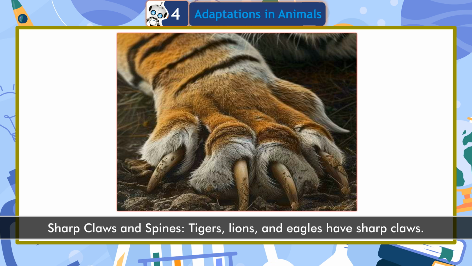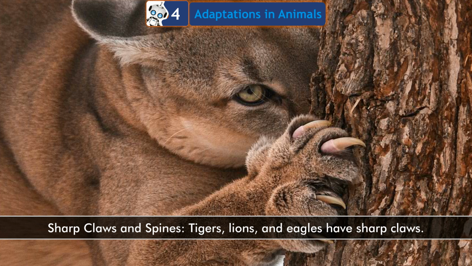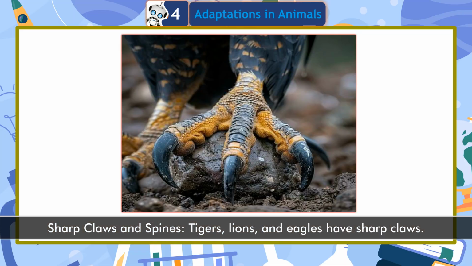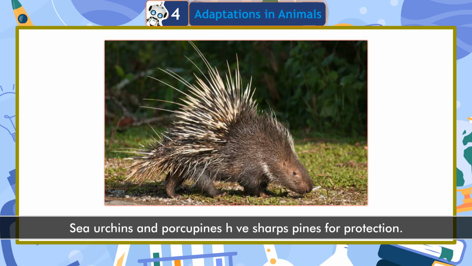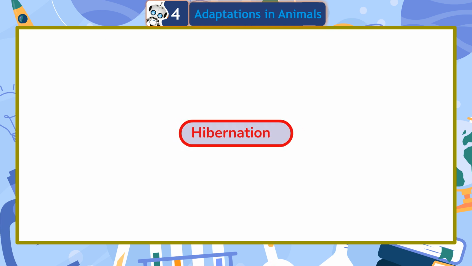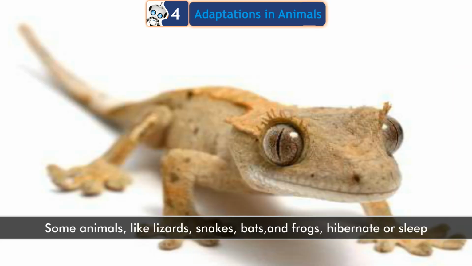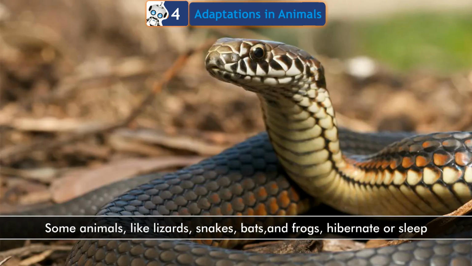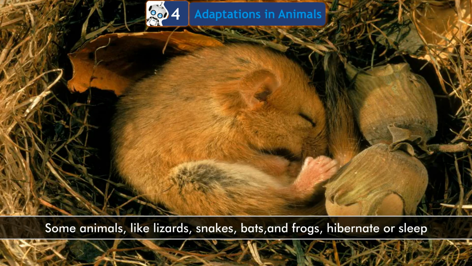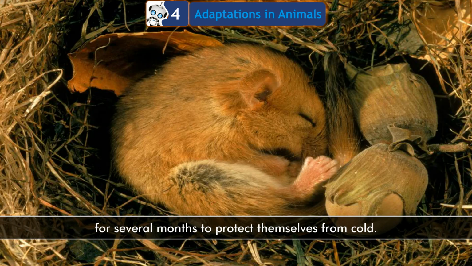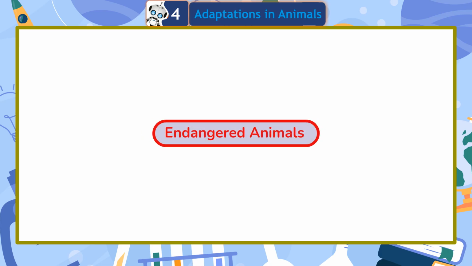Sharp claws and spines. Tigers, lions, and eagles have sharp claws. Sea urchins and porcupines have sharp spines for protection. Hibernation. Some animals, like lizards, snakes, bats, and frogs, hibernate or sleep for several months to protect themselves from cold.